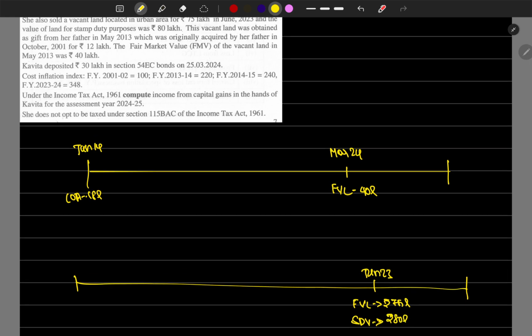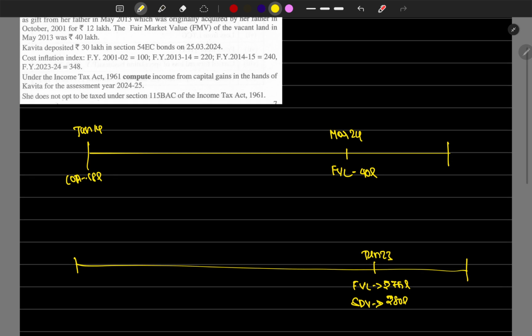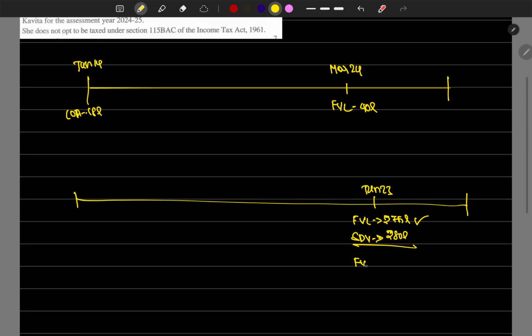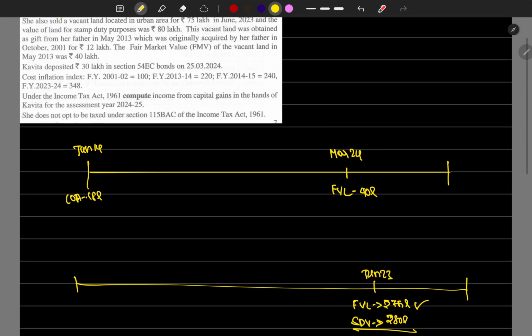Guys, SDV should not be greater than the selling price. So what you have to consider is we multiply this with 110 percent. 75 into 110 percent is 82.5. So this is actually crossing the value, so we can take this as the selling price itself, no problem. So rupees 75 lakhs is the selling price.